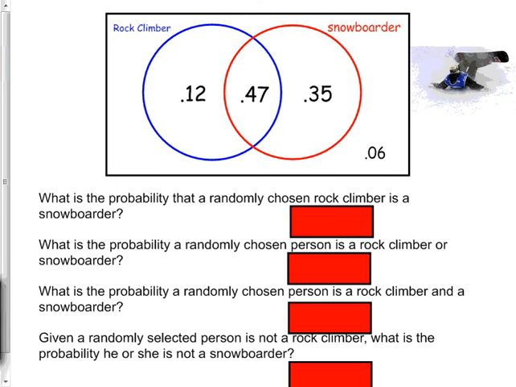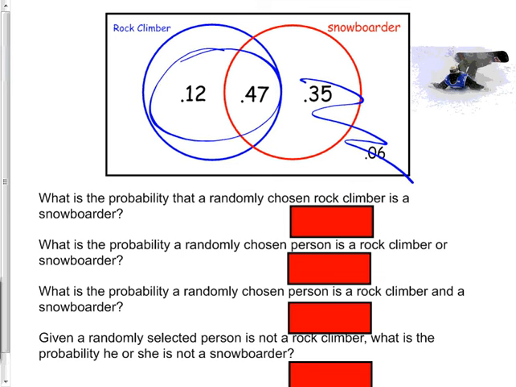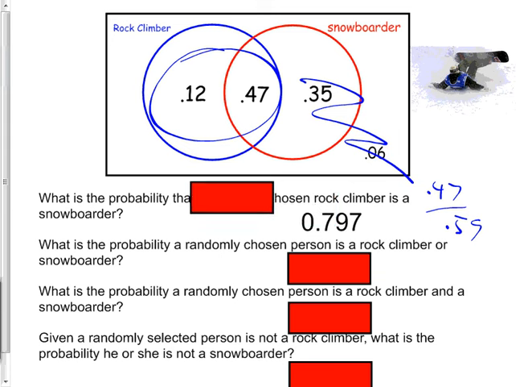Okay, so here are the first two answers. What's the probability a randomly chosen rock climber is a snowboarder? As soon as they said they are a rock climber, I was zeroing in on these two, and I can't use those. Is a snowboarder. So we got 0.47 out of, together they make 0.59. I hope this is right. Is that right? All right, good. On to the next one.